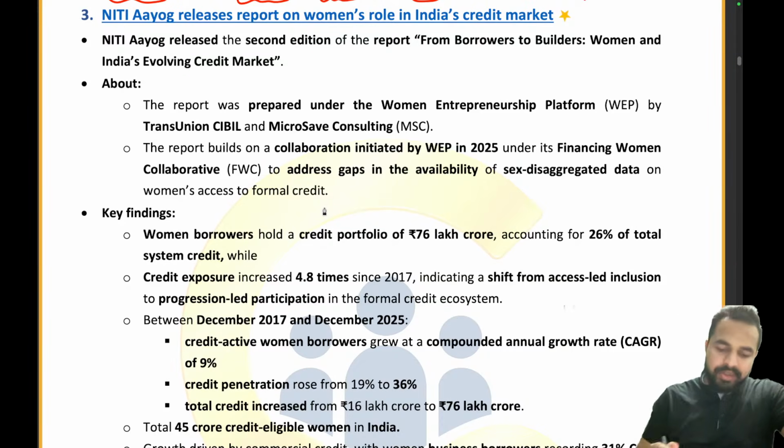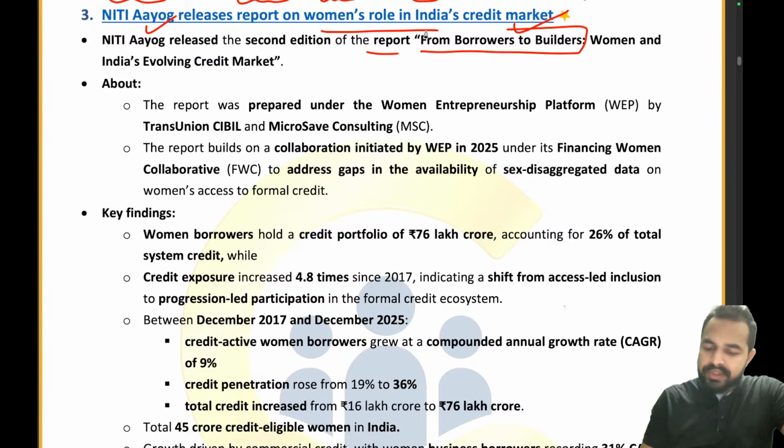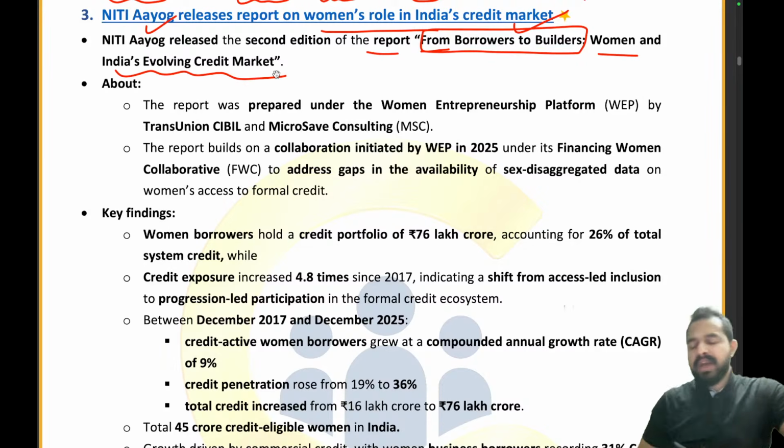Let's move ahead. So now moving on to the next article, that is the NITI Aayog released report on women's role in India's credit market. Okay, so what is the title of the report? It is From Borrowers to Builders. The name of the report is From Borrowers to Builders, Women and India's Evolving Credit Market.